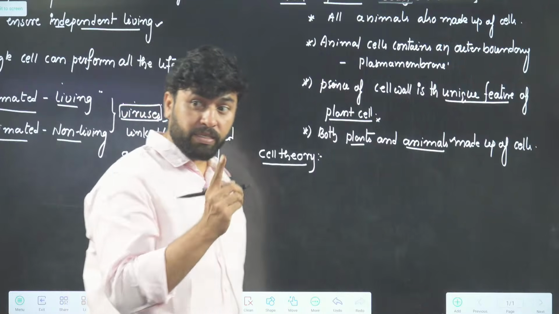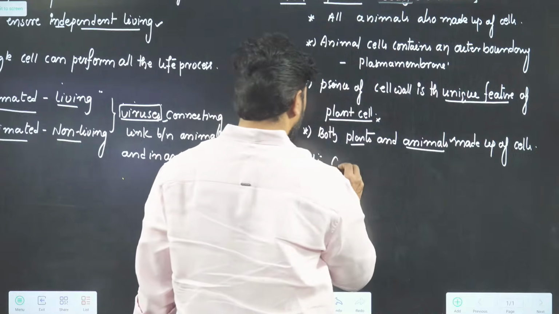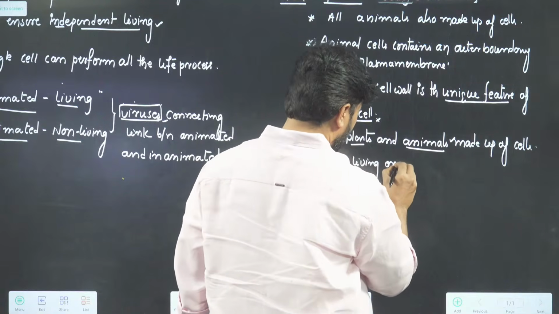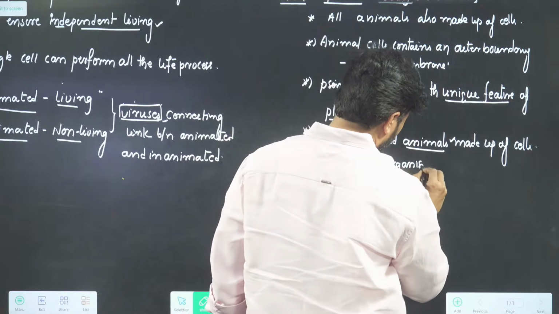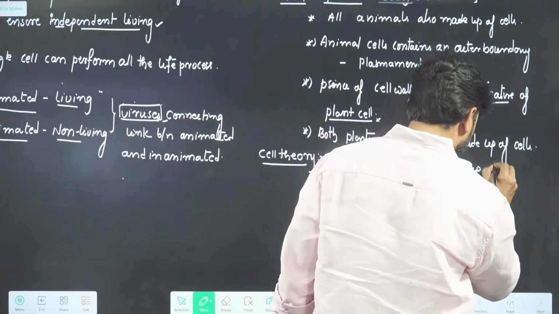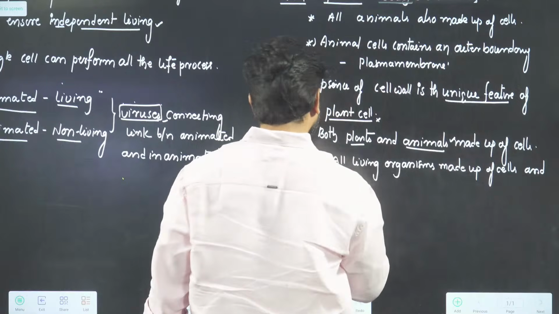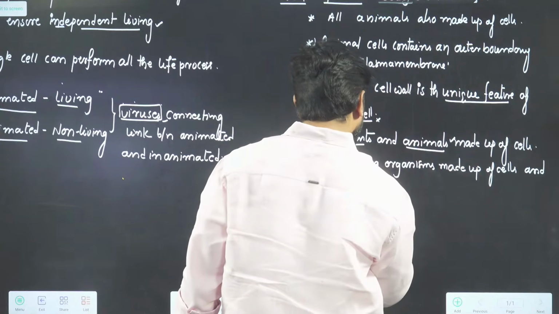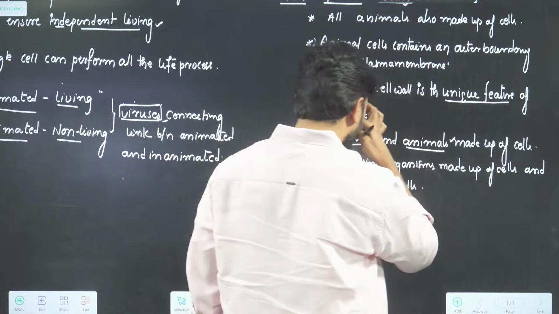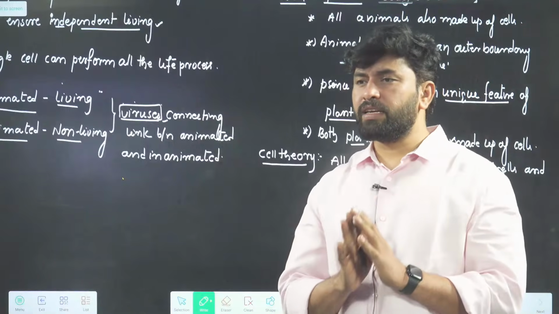The cell theory that was given by Schleiden and Schwann together says all living organisms are made up of cells and products of cells. That's it, nothing else. All living organisms are made up of either cells or something that comes out of cells, nothing else.